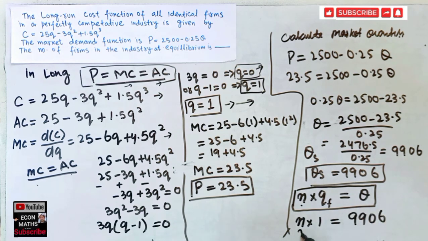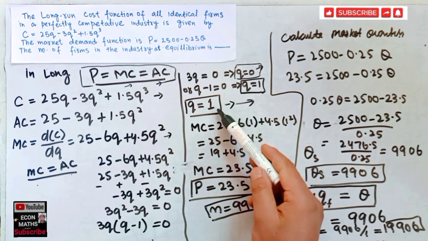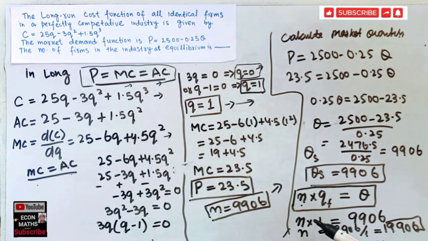Here we can see n is simply 9906 divided by 1, which is equal to 9906. So the number of firms is equal to 9906. So the correct option, if I have done the calculation correctly, would be 9906 firms. Why? Because every individual firm is supplying one unit. The number of firms is n, so n times the number of units supplied by each firm is equal to total supply. It is very obvious to comprehend this.